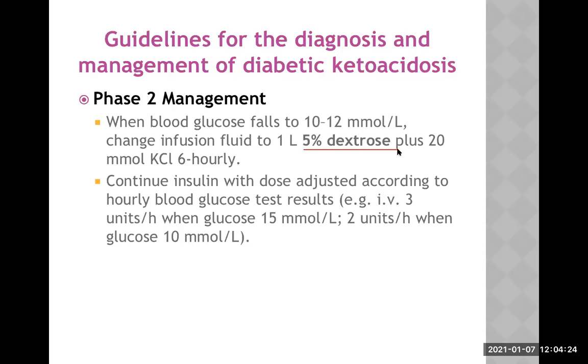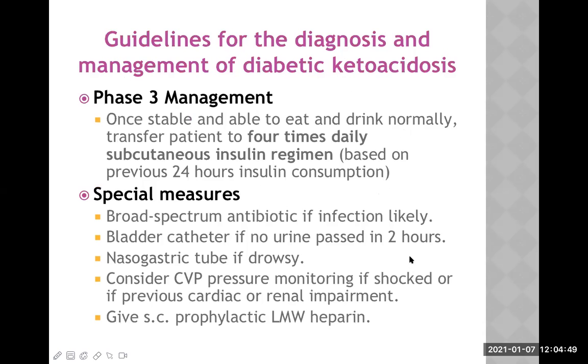So to counteract that effect of the insulin, I need to give 5% dextrose. Continue insulin with dose adjusted according to the hourly blood glucose test result. So according to blood sugar level, you have to adjust the insulin. Probably you need to decrease or increase according to the situation. This is phase 2 management.